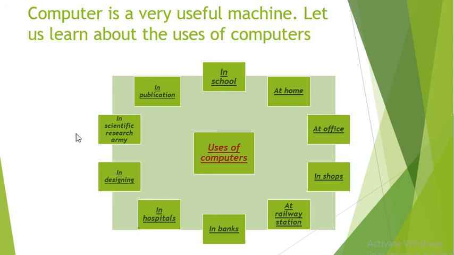In this particular chapter, we are going to study the various uses of computer in many fields. With the help of this flowchart, we can learn about them. A computer can be used in our school, at home, at office, in shops, at railway station and airport also, in banks, in hospitals, in designing, in scientific research, army, in publications, etc. So, we are going to study the uses of computer in these places.